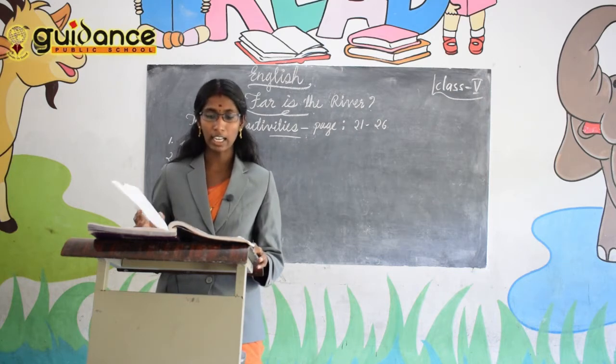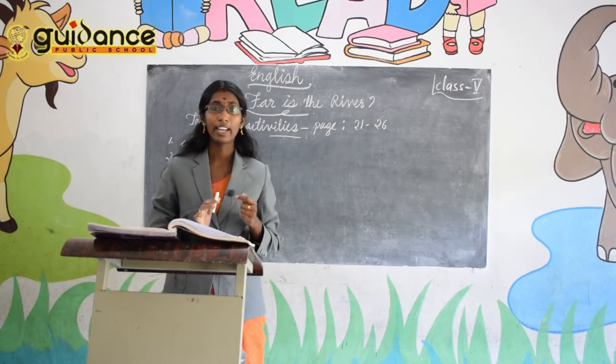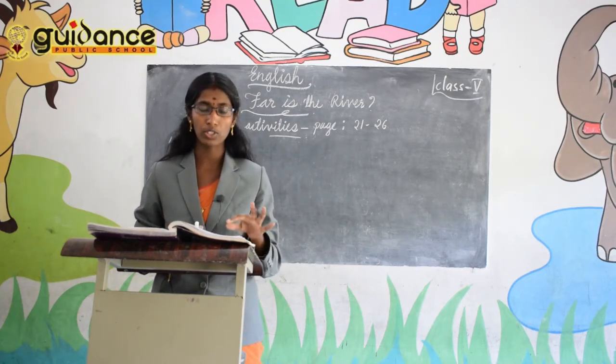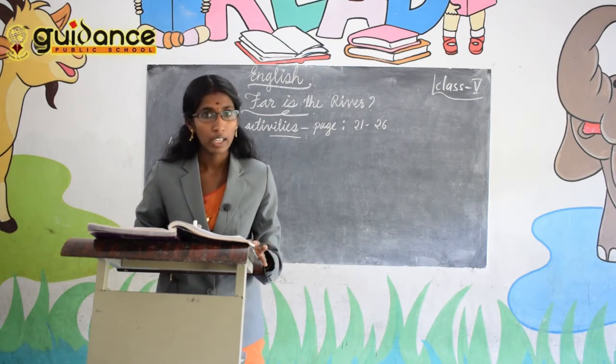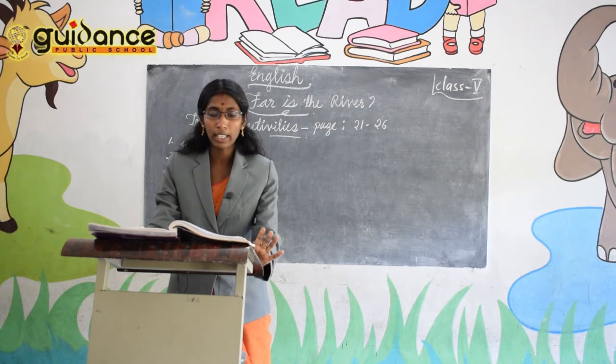The river is nearby. The village boy tells the way to the river. So those are the answers I will give. You do not need to write those question answers. That one I will give. Okay. Then the next one also: tick the correct meanings of these phrases and sentences.